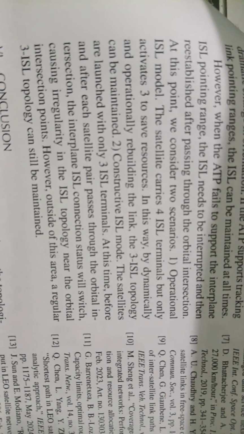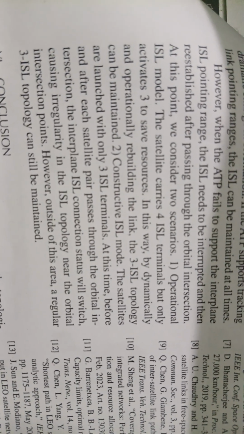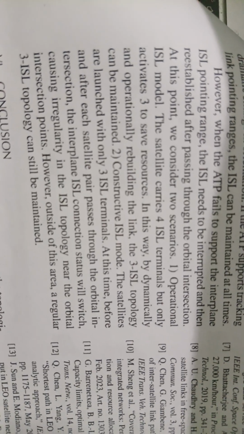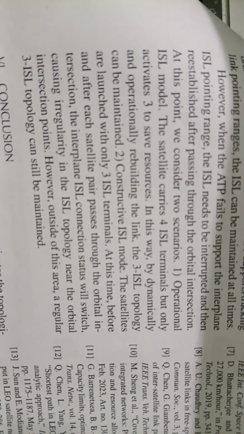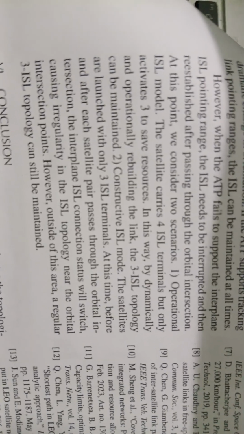However, if the ATP fails to support the interplane ISL pointing range, the ISL needs to be interrupted and then re-established after passing through the orbital intersection.